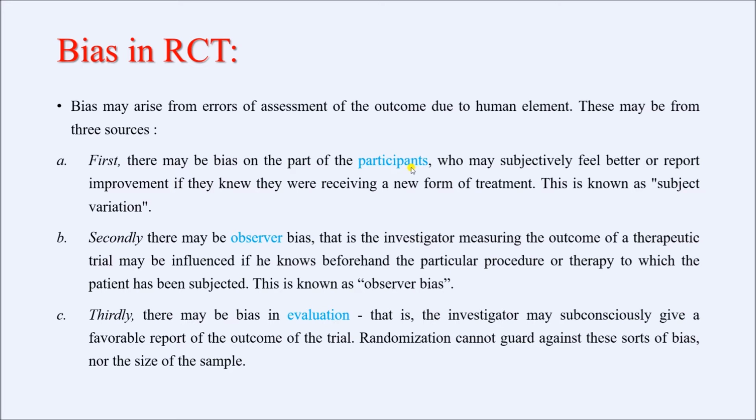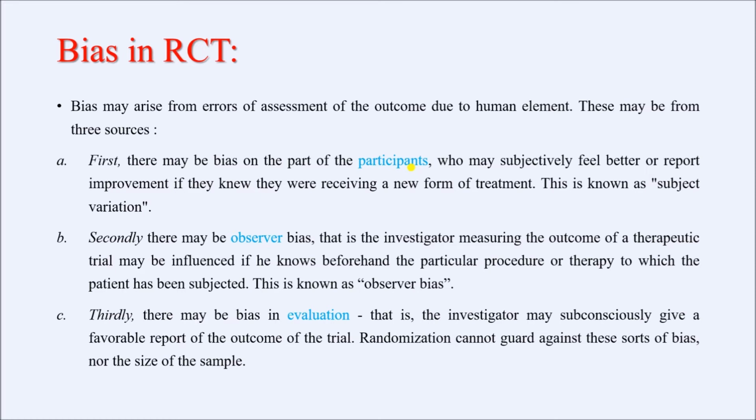If a participant knows which intervention he is receiving, his perception regarding the outcome may vary. For example, if you are comparing a new drug with an existing gold standard drug which actually works in a disease, suppose the subject knows he is receiving the new drug. That means he also knows he is not receiving the gold standard drug which actually works.